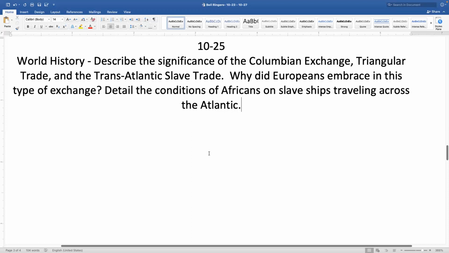In fact, diseases like smallpox, measles, tuberculosis, you name it. There's many of them that rampaged through the New World. Their immune systems weren't exposed to these types of bacteria and infections, so they wiped out a lot of the population. Some estimate 20 to 50 million native people died in the New World from this interaction.